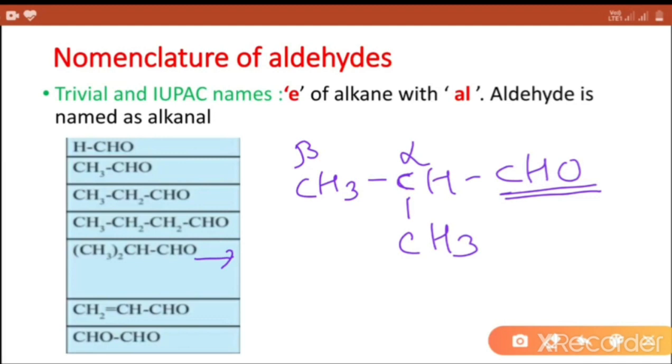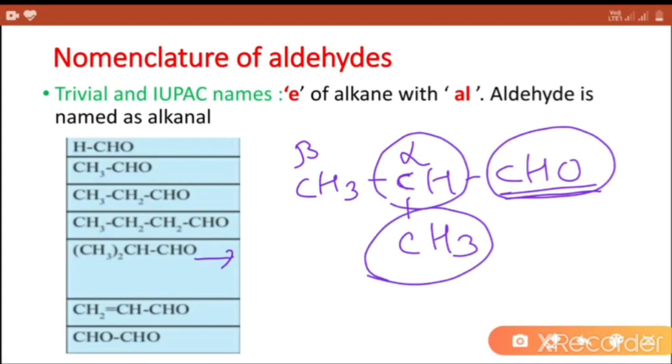So with respect to the CHO group, to this first carbon, methyl group is attached. So common name is alpha methyl propionaldehyde, and the IUPAC name is obtained in this way.